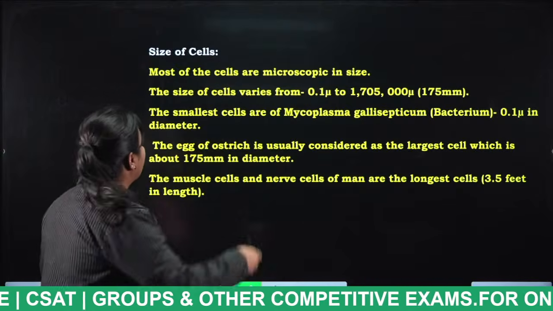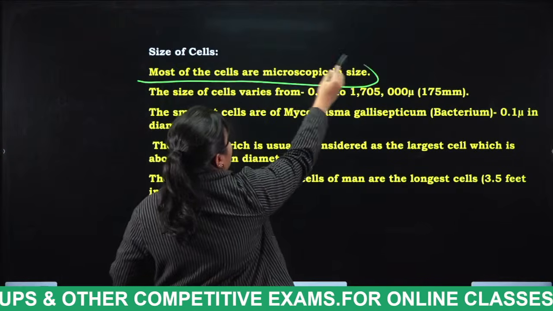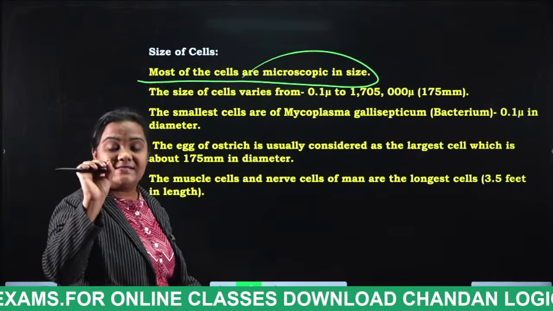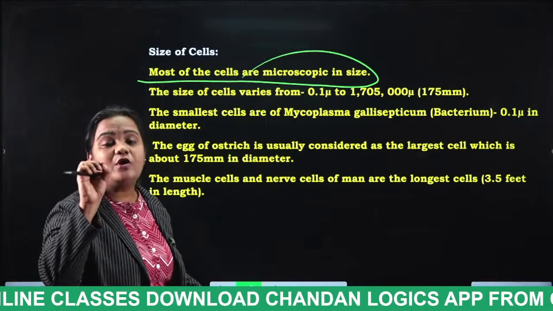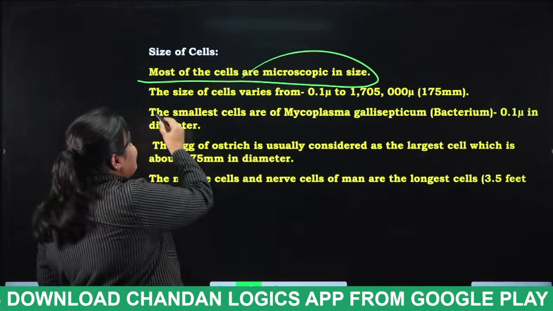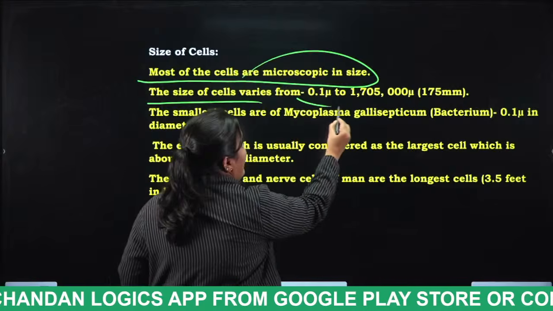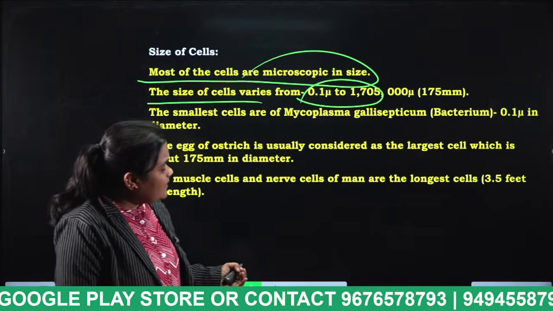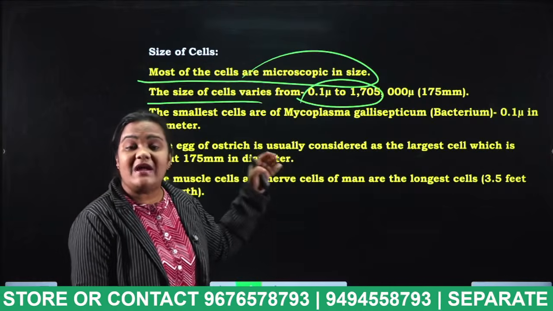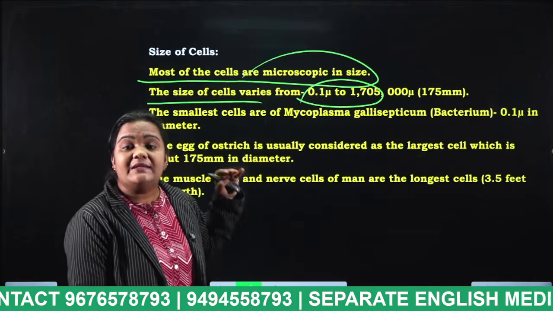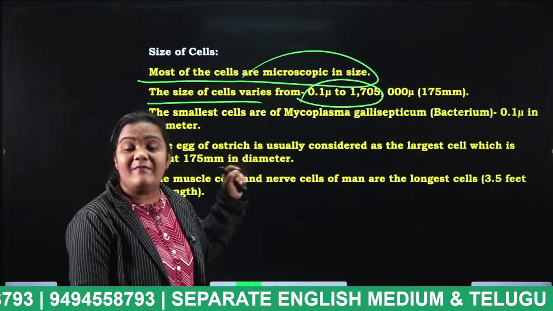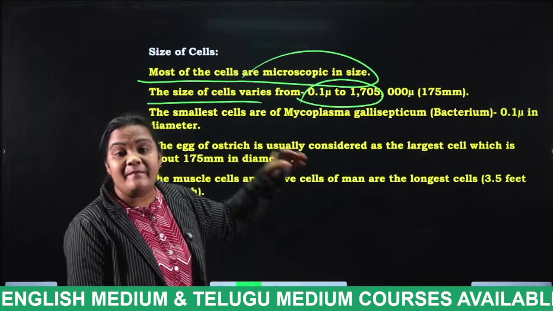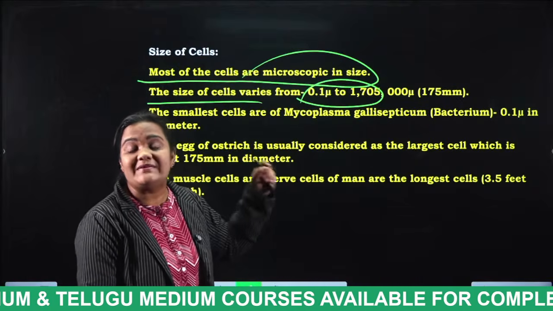Most of the cells are microscopic in size, so we can't even see our cells, because they are microscopic in size. The size of the cell varies from 0.1 micron to 175 mm. Very, very small to 175 mm.